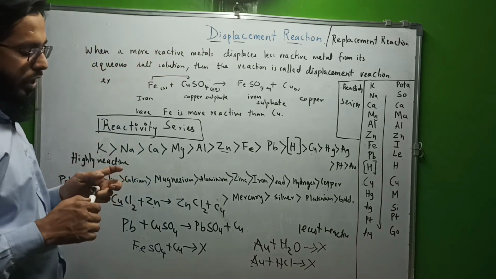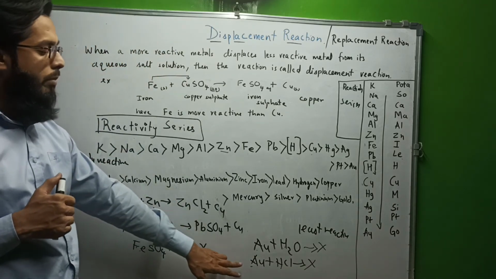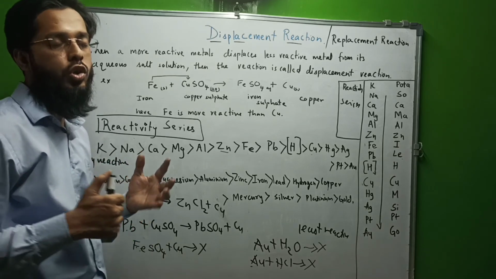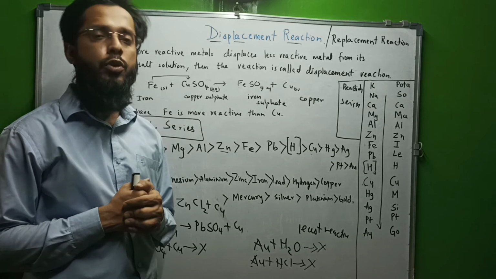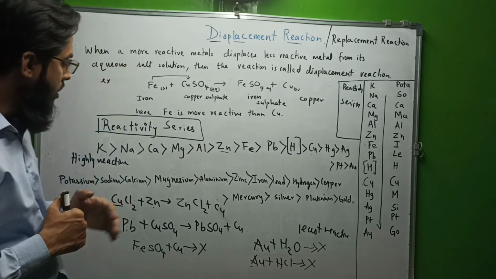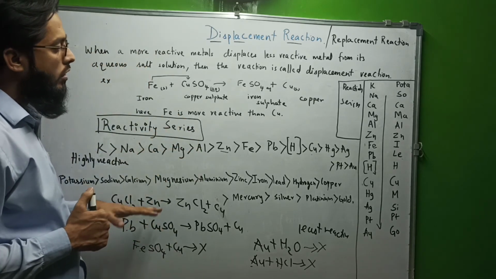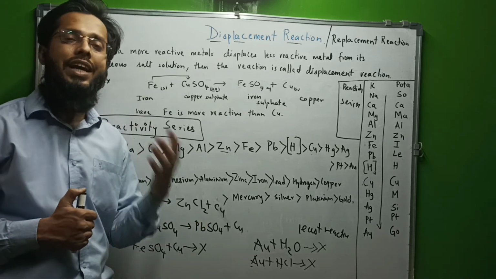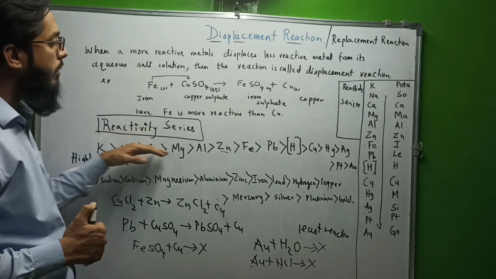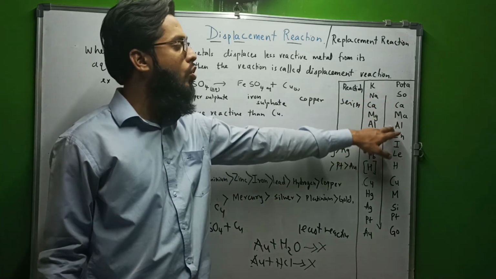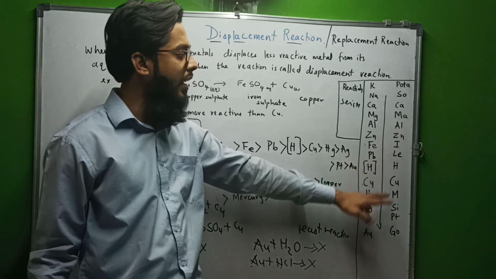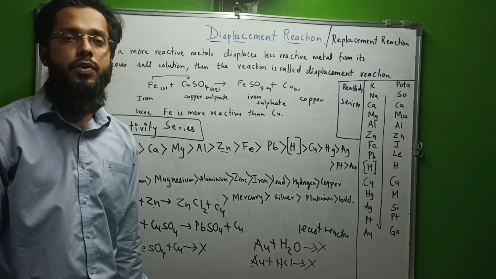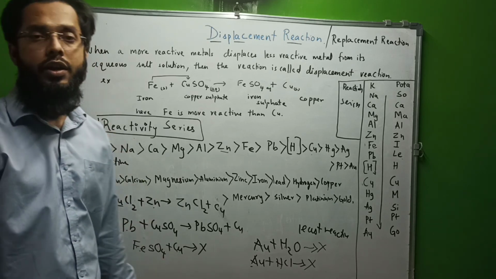We're going to talk about this in the acid base or metals chapter. To dissolve gold, we require a specific mixture of acids, that's called aqua regia. We'll talk about that at that time. So this was about the displacement reaction. In a displacement reaction, a more reactive metal displaces a less reactive metal from its aqueous salt solution. So you have to remember and learn this series: potasso kama alzin I come CPT. Okay, so this was about the displacement reaction. Any query you can ask me.